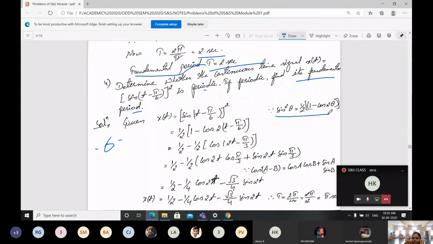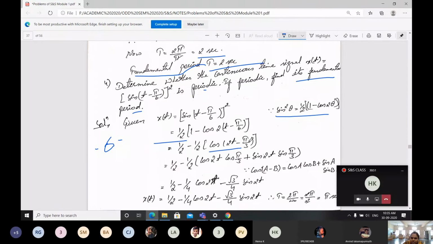Therefore, we know that sine square theta is going to be taken as 1 by 2, 1 minus cos 2 theta. Use the formula, then expand. Here, what I will be getting is 1 by 2, 1 minus cos of 2t minus pi by 3. Again, multiplying here with 1 by 2 for both the parameters, I will be getting 1 by 2 minus 1 by 2 cos of 2t minus pi by 3.